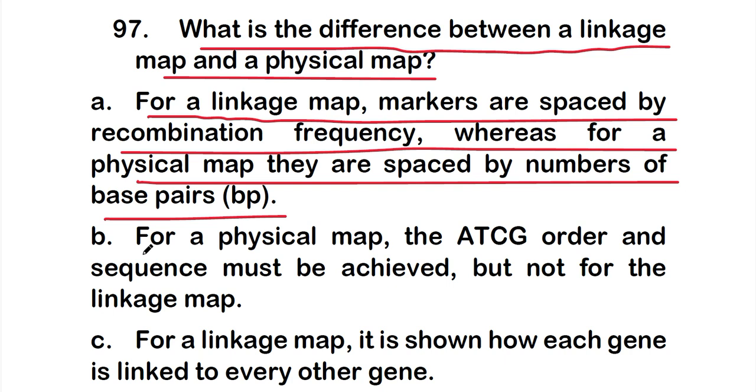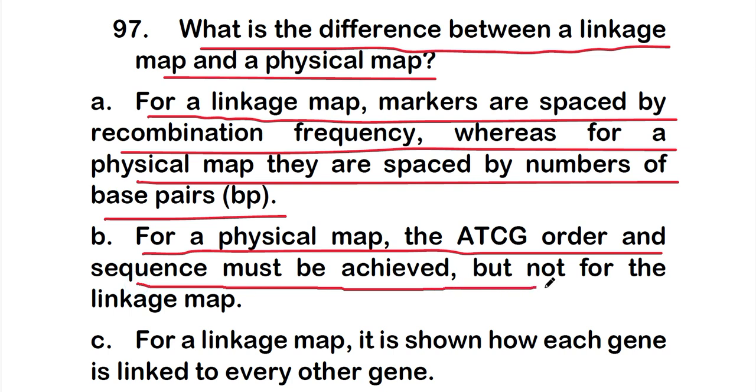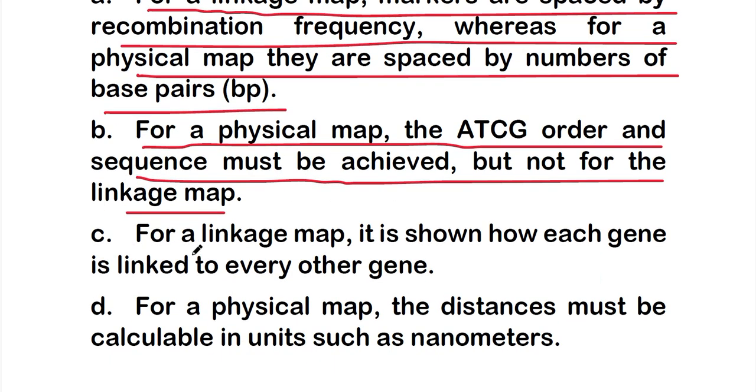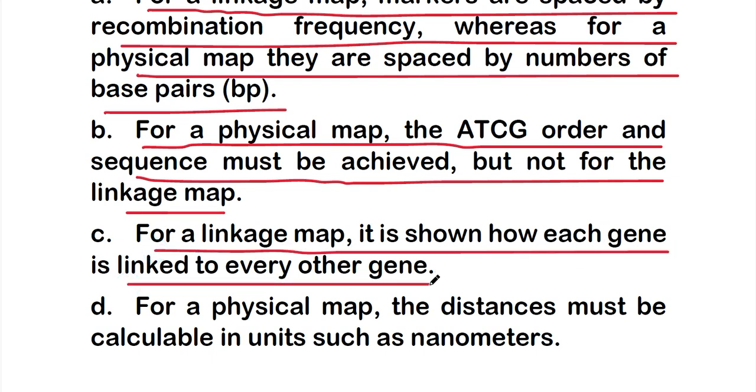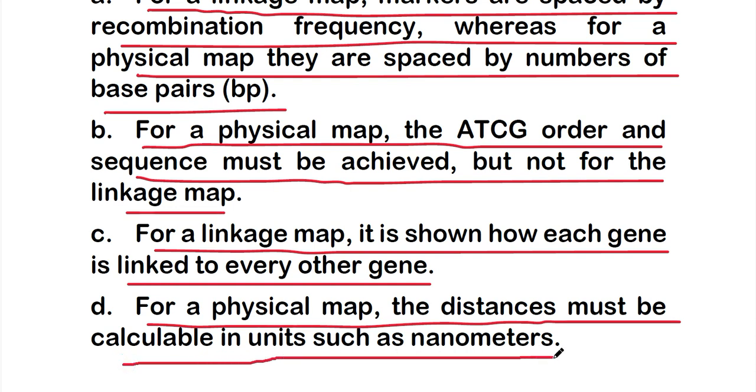Option B, that is for a physical map the ATCG order and sequence must be achieved, but not for the linkage map. And option C, that is for a linkage map it is shown how each gene is linked to every other gene. Option D, for a physical map the distance must be calculable in units such as nanometers.